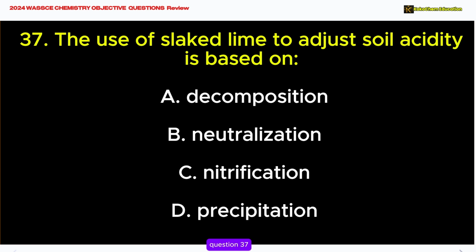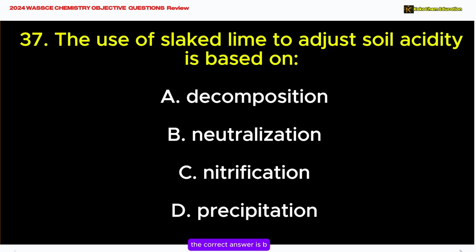Question 37. The use of slaked lime to adjust soil acidity is based on A. Decomposition. B. Neutralization. C. Nitrification. D. Precipitation.